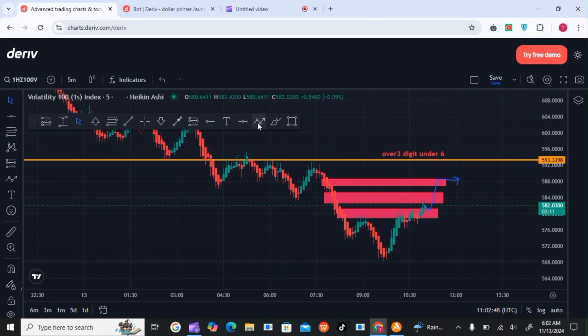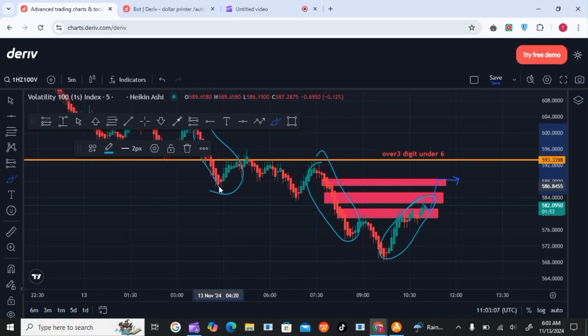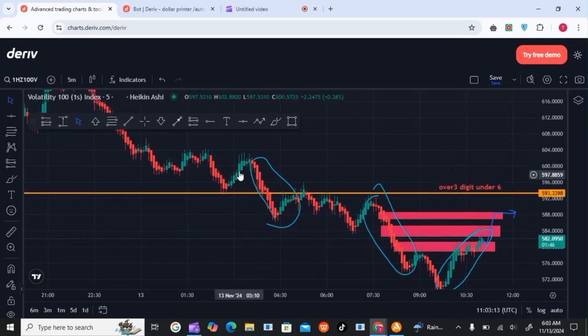So for such kind of markets, a downtrend is for under markets, that's under digit 6. For an uptrend, that's for over digit 3. Are we together? This is also another market, that's for under digit 6. So how did you know that now we are moving in the direction of under digit 6 or over digit 3?